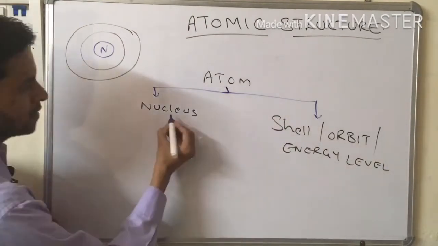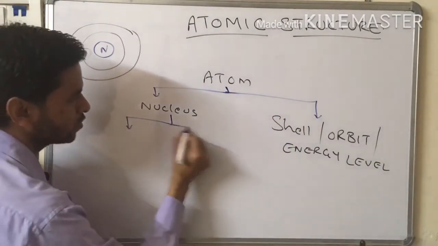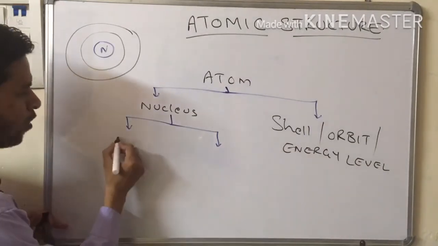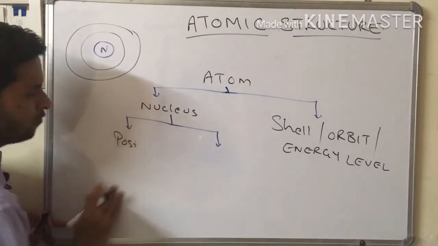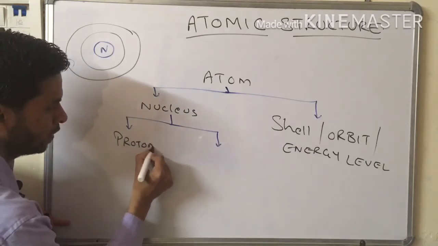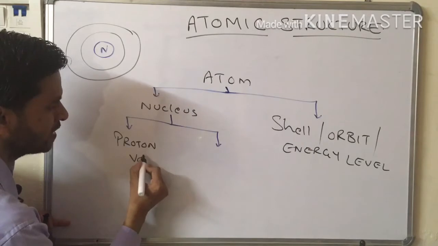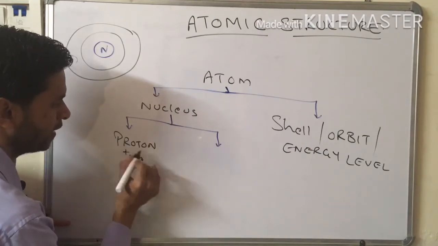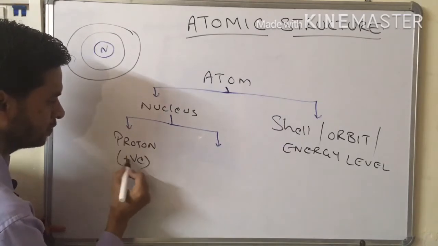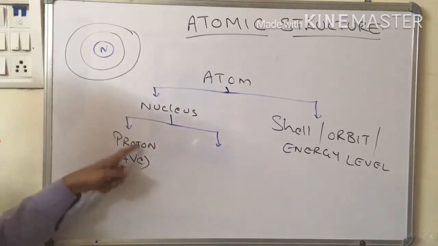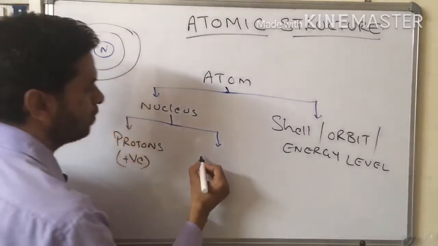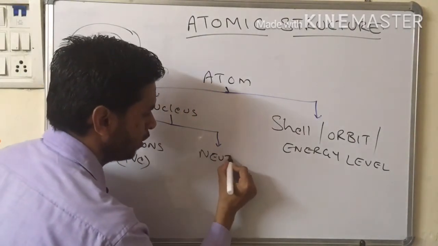The nucleus consists of two particles. One is the positively charged particle, which is known as the proton. They are positively charged, and they are known as protons, and the other particle is known as the neutron.